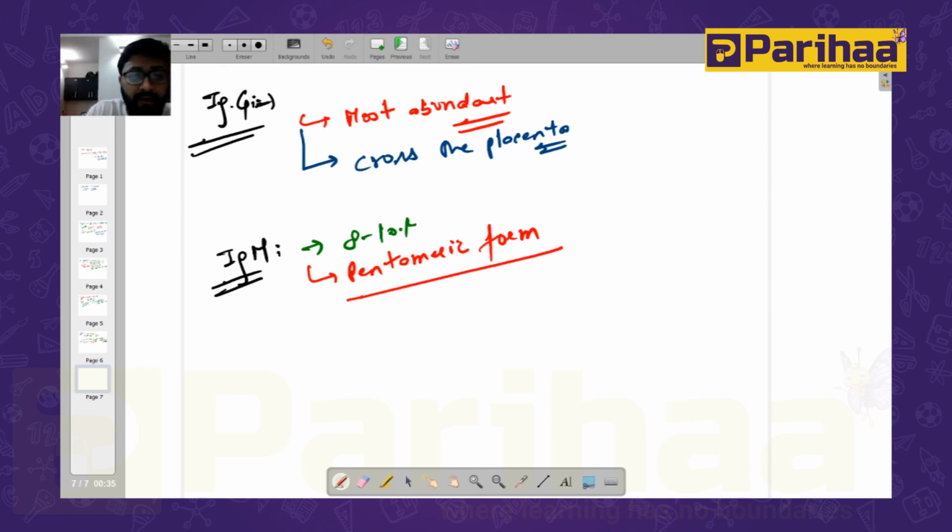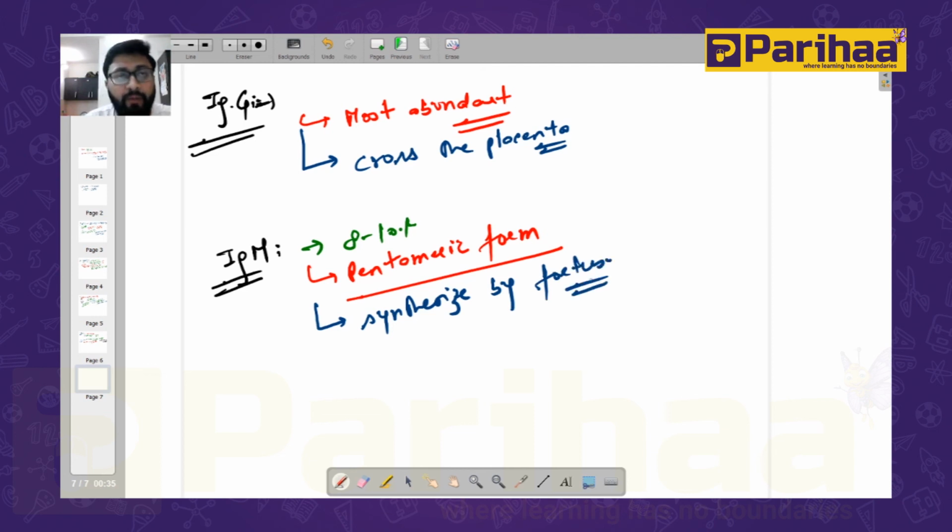The next thing which is important in IgM is that it is the antibody which is synthesized by the fetus first. The first antibody synthesized by the fetus is IgM. So these are some important things about the antibodies that you should remember.